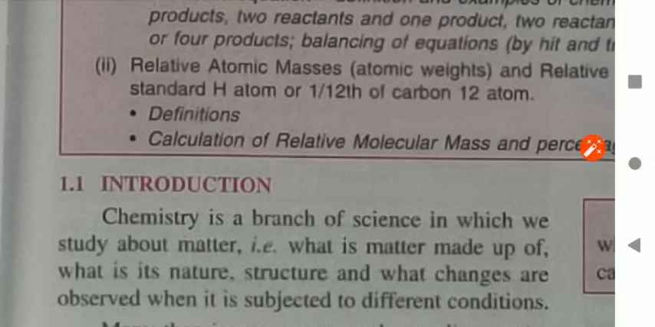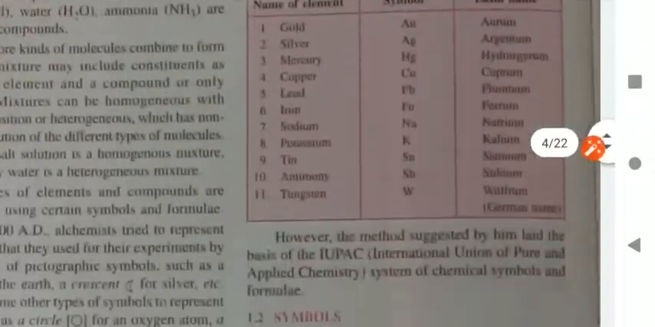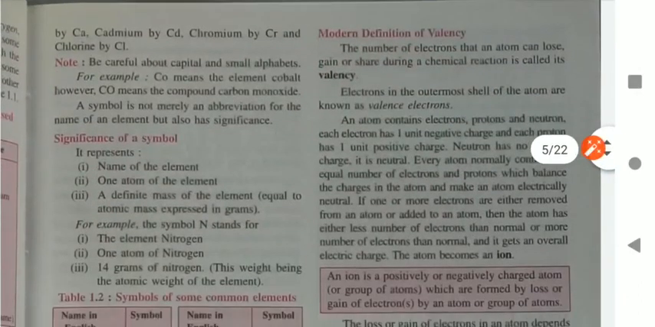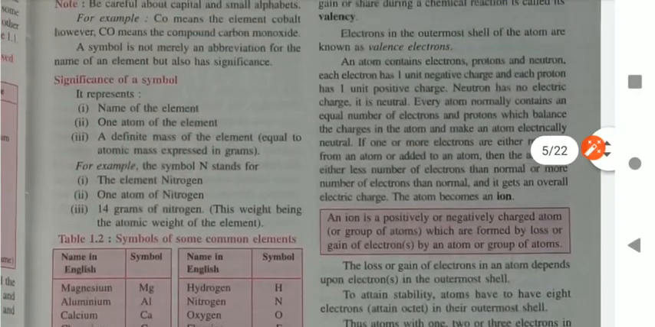The next topic we will discuss tomorrow, that is the modern definition of valency. So the valency topic we will discuss tomorrow.